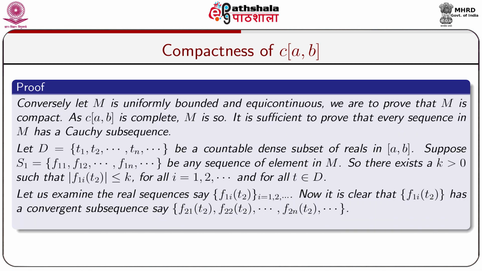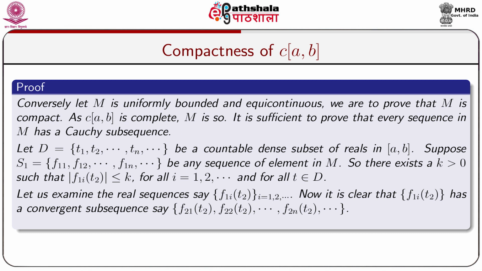So on the assumption of the compactness of M in C[a, b], we have proved that capital M is uniformly bounded and equicontinuous. Now we shall prove the converse part. So let us assume that M is uniformly bounded and equicontinuous. Now we shall prove that capital M is compact.